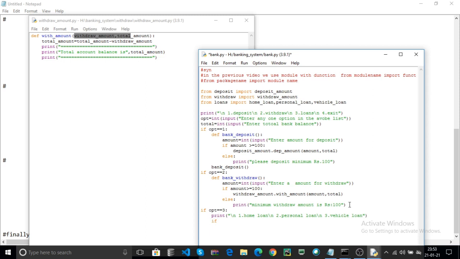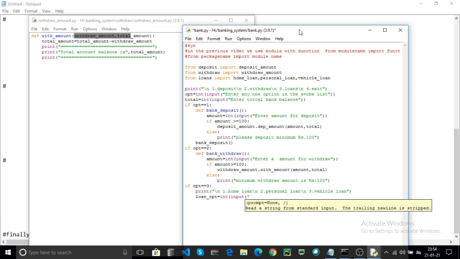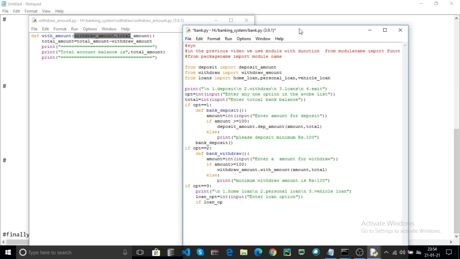Now check, that means you can enter which type of loan you want. For example, loan option equal to, enter any option, that is enter loan option.